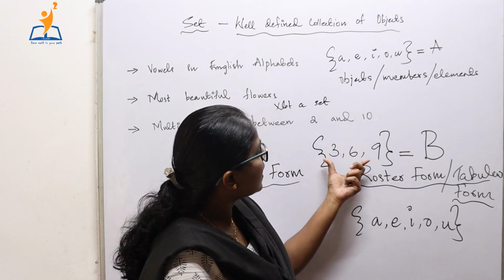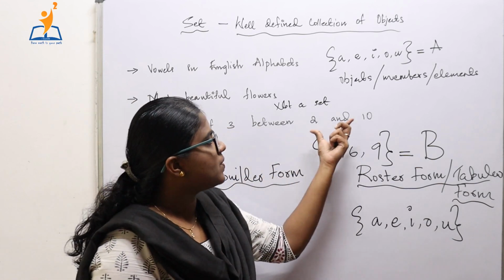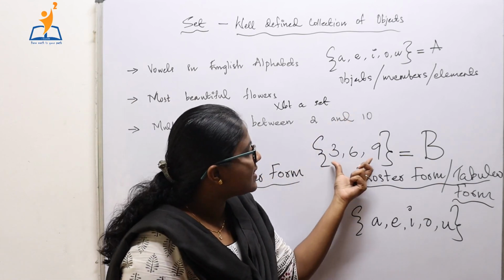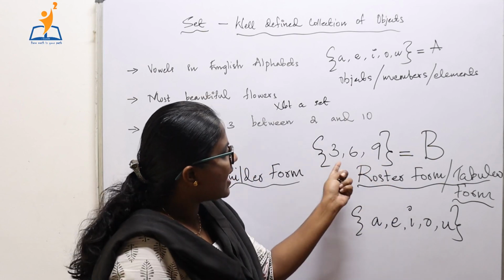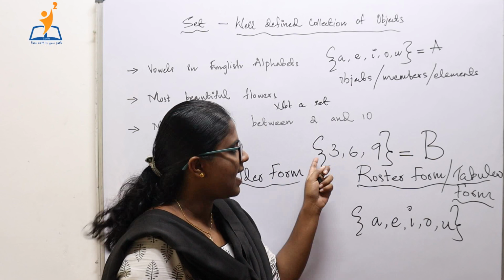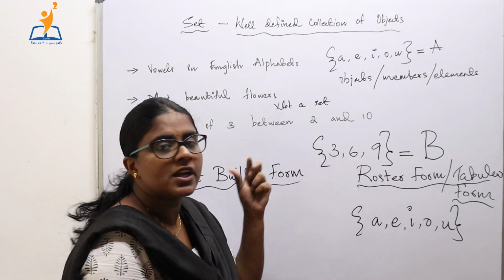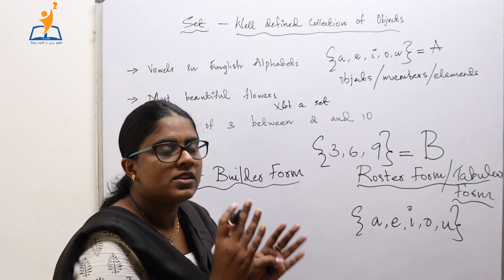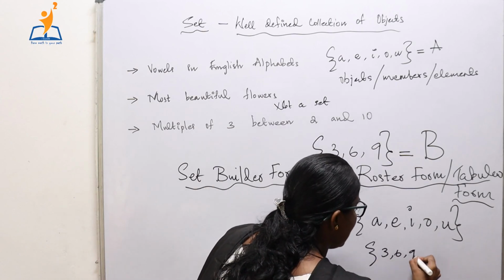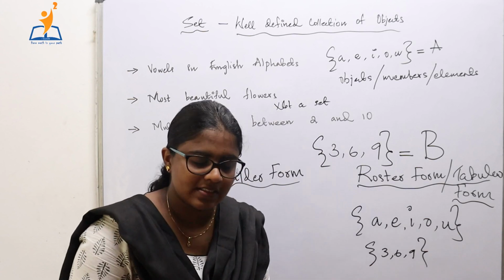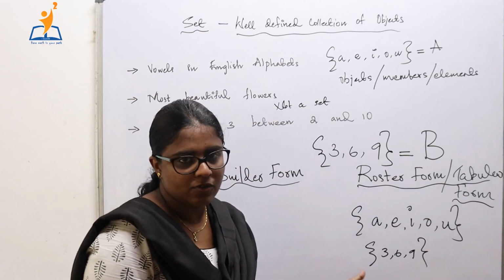Now, here also, multiples of 3 between 2 and 10: the elements in the set are 3, 6 and 9. Here the elements are separated using commas and are put in set braces. This particular representation is also the roster form. For example, 3, 6, 9. This representation is called the roster form.